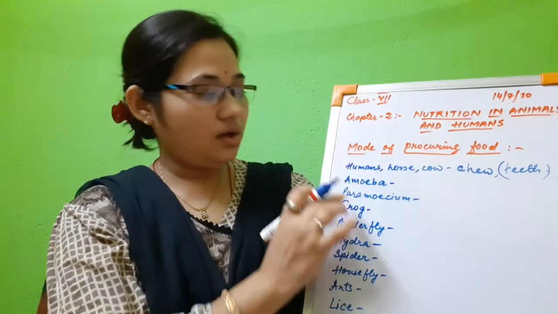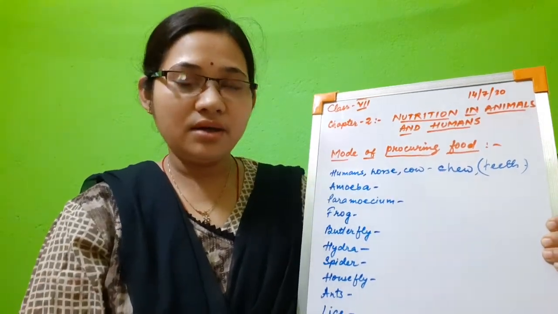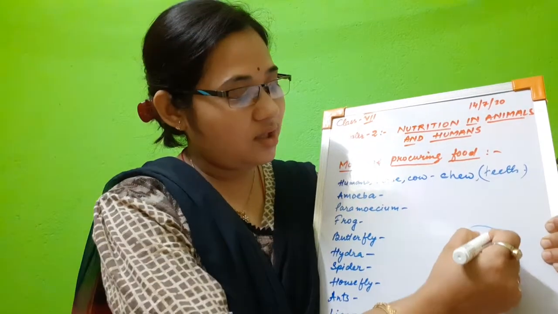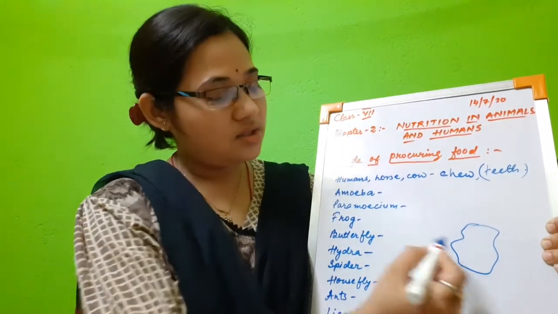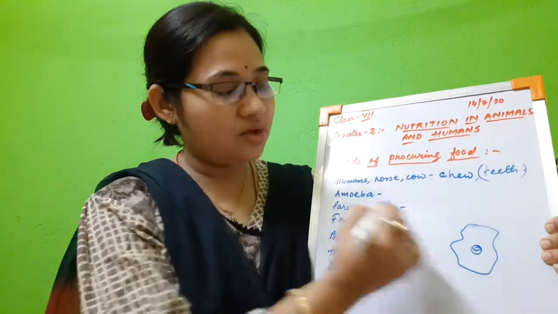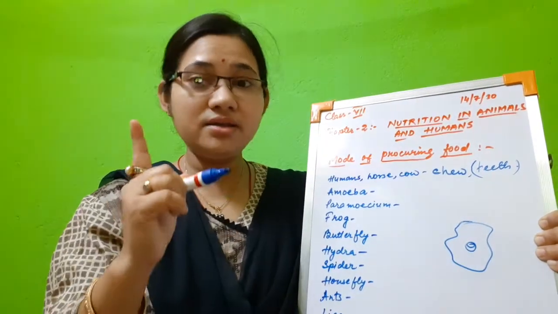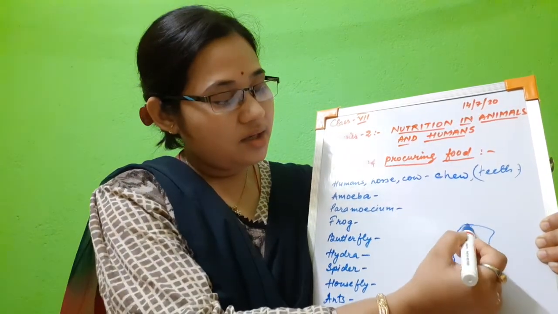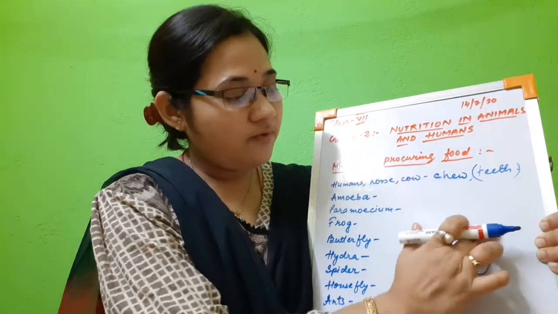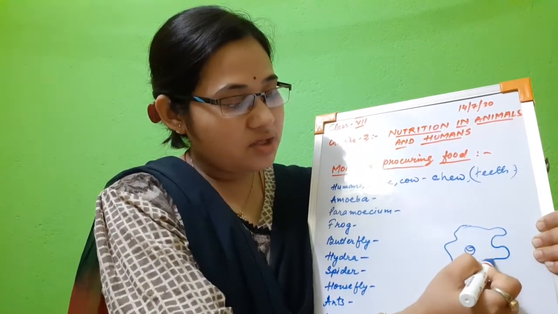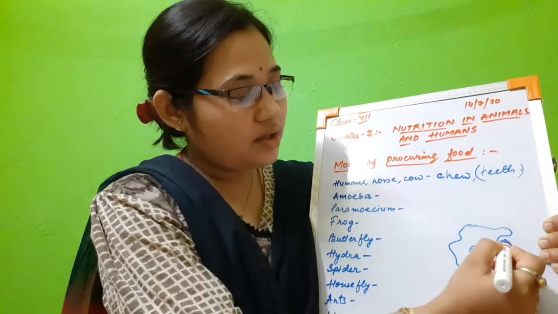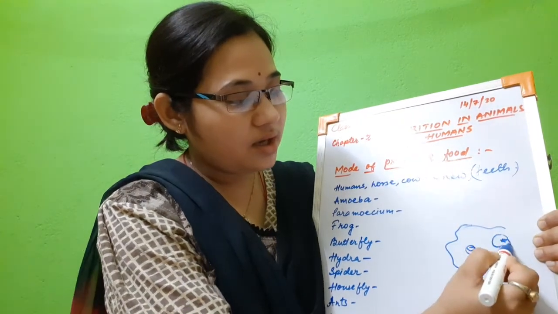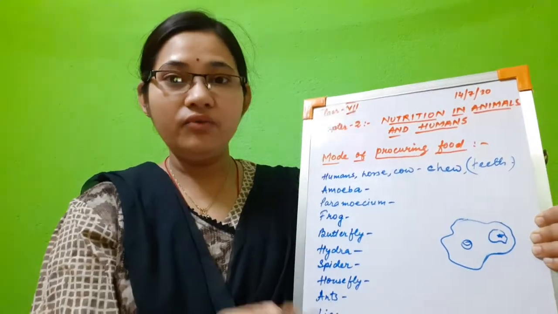Now, amoeba is a unicellular microscopic organism. It has a very irregular shape, and there is a nucleus. It is only a single celled organism, and we cannot see it with our naked eyes. This amoeba extends its cytoplasm and forms structures called pseudopodia, and with the help of pseudopodia it captures its food. The pseudopodia will slowly come here and take the food within the body.